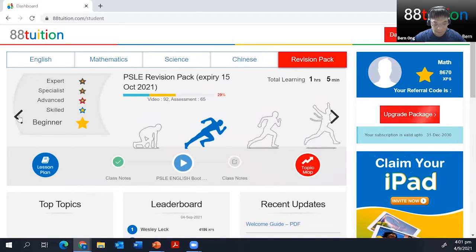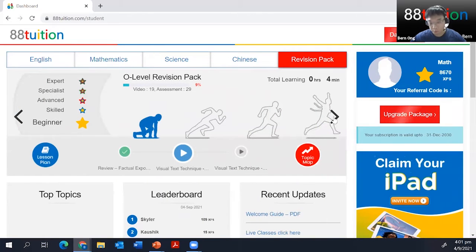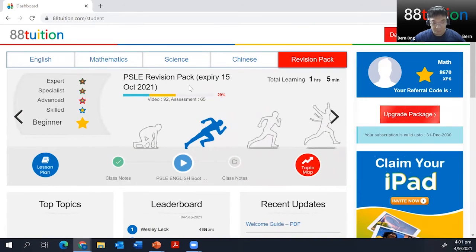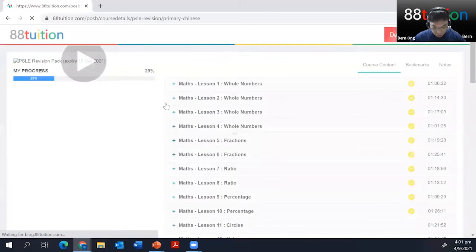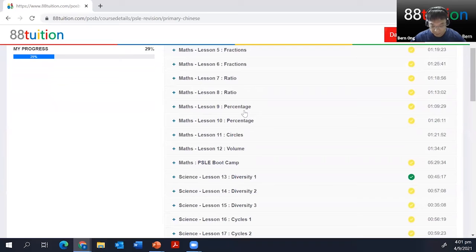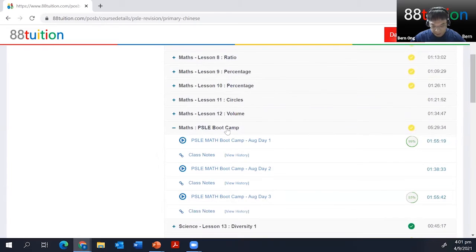For me, because I have the O-level one, because I teach up to O-level, some of you know that. So you will see the PSLE revision pack, and it will be up to the 15th of October only. You click on revision pack, go to your PSLE revision pack, and click on the lesson plan. You can look at the math portion, the math PSLE bootcamp: August day 1, August day 2, August day 3. Down here consists of your mock 1 and mock 2. We finished the entire mock 1 and mock 2 in these 3 days.